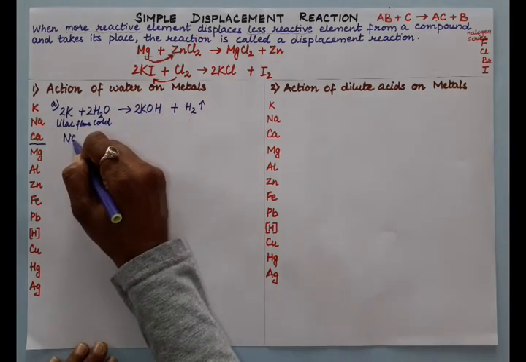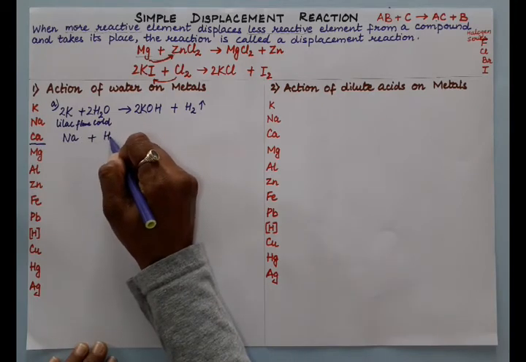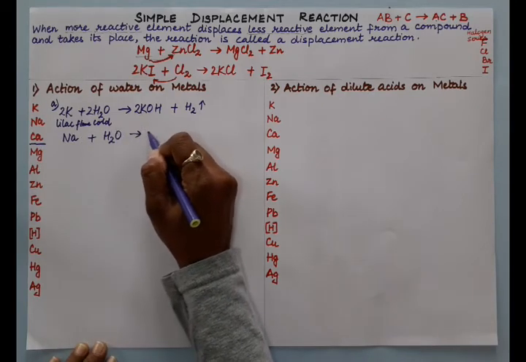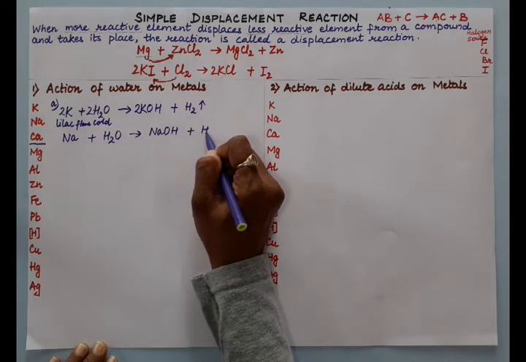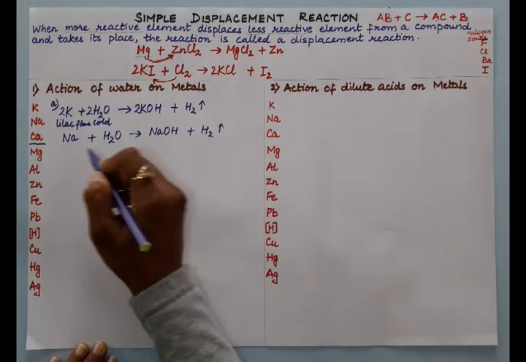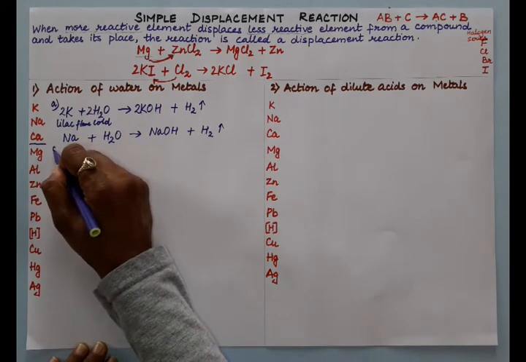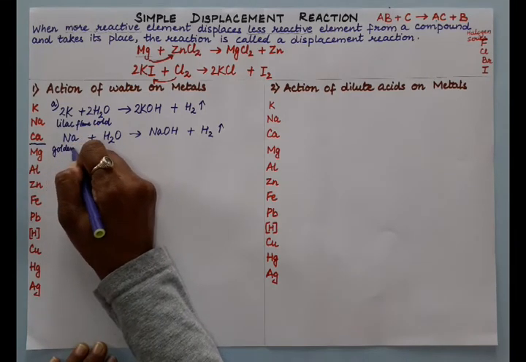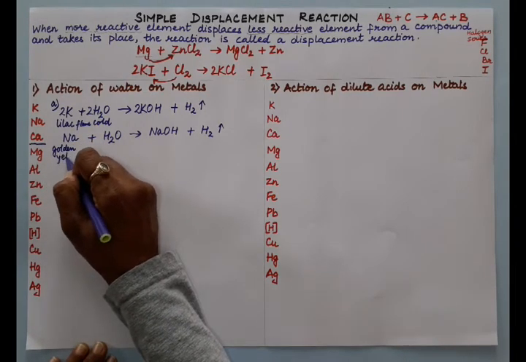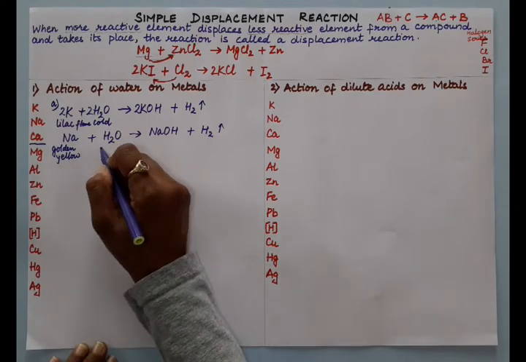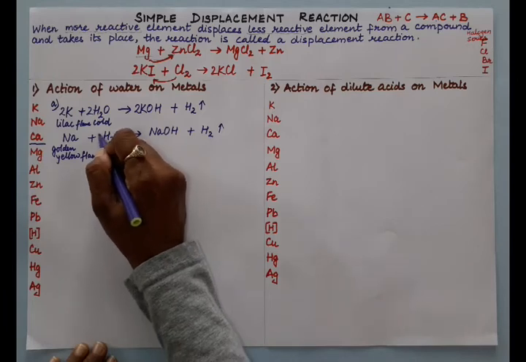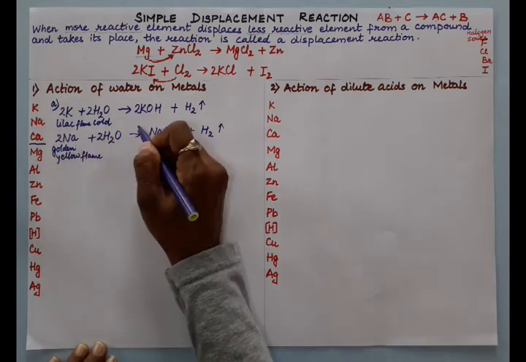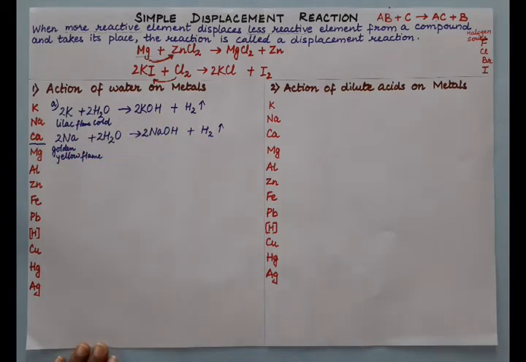The next reaction is sodium reacting with water, and we get sodium hydroxide, and hydrogen gas is liberated. Sodium similarly burns with a golden yellow flame, the color of the flame is golden yellow, and it reacts with cold water in a violent reaction.